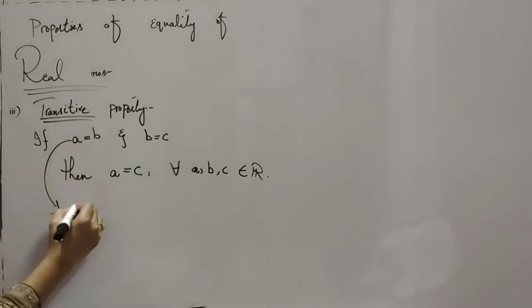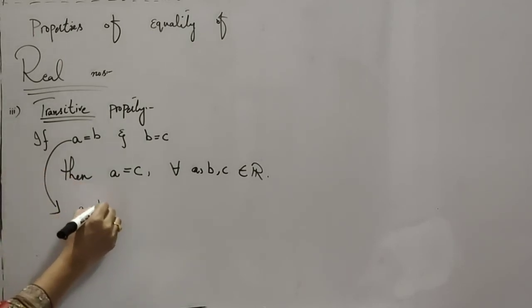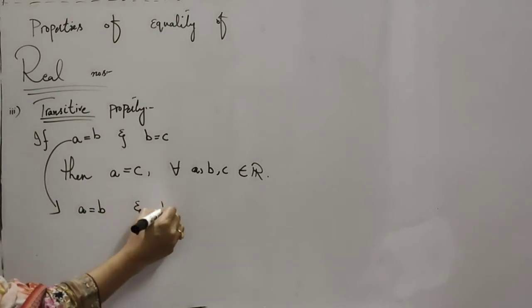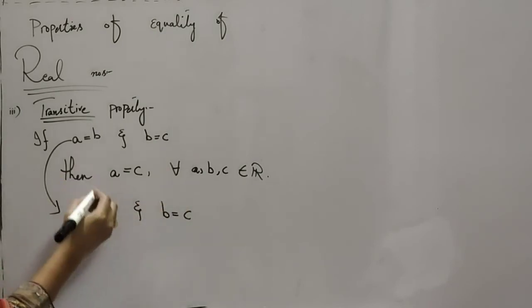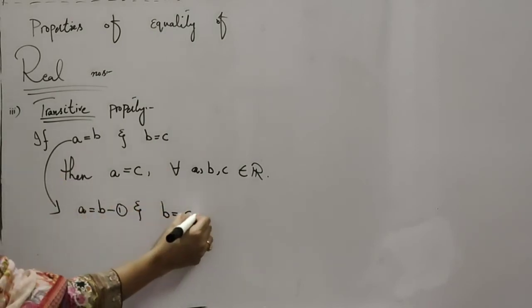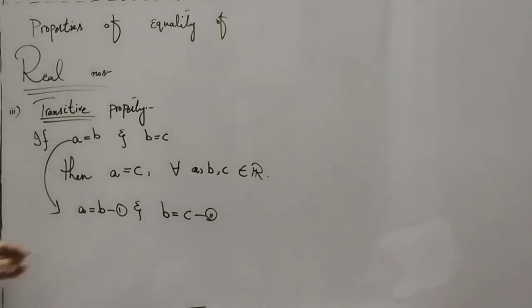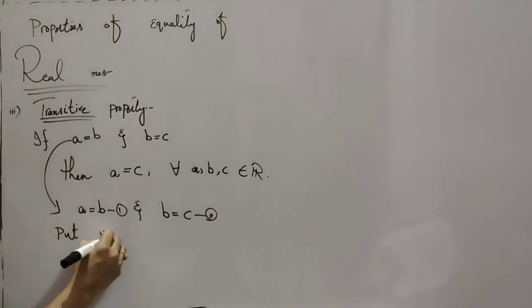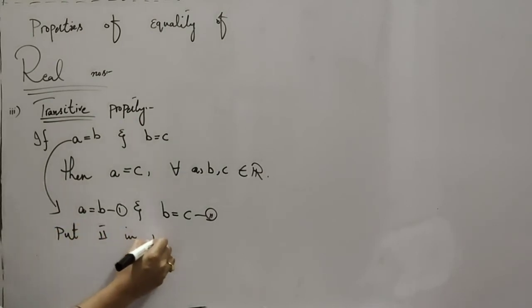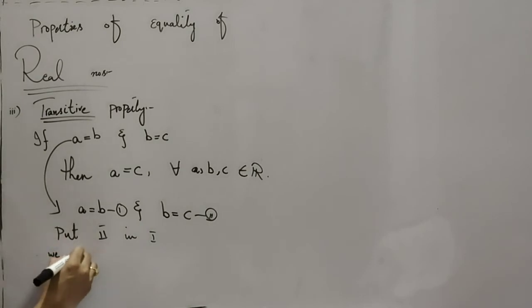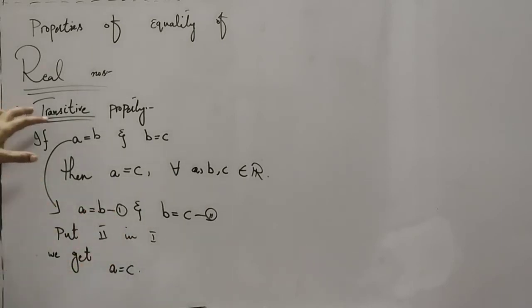Notice that if A is equal to B and B is equal to C, say this is equation 1 and this is equation 2, here the value of B is equal to C. Put 2 in 1, we get A is equal to C, and this is the transitive property.